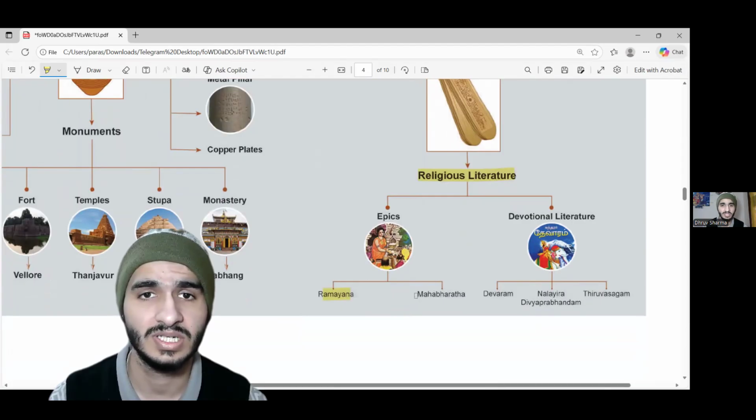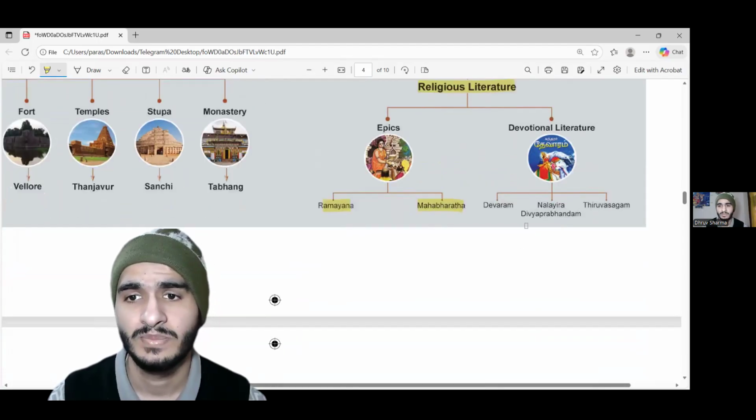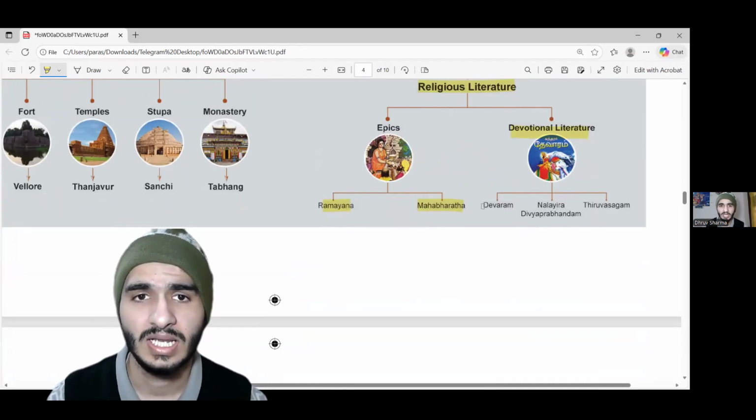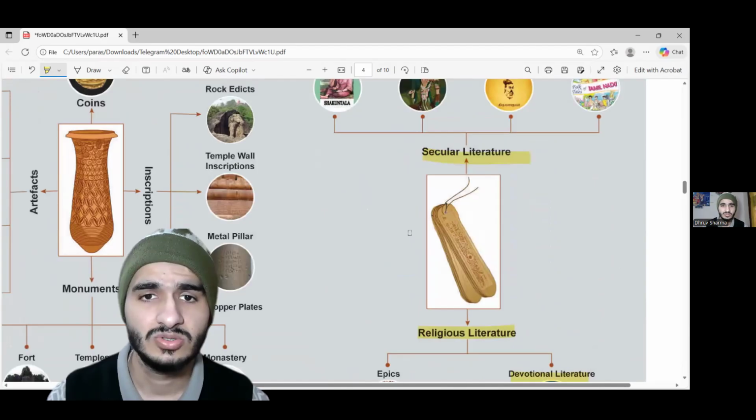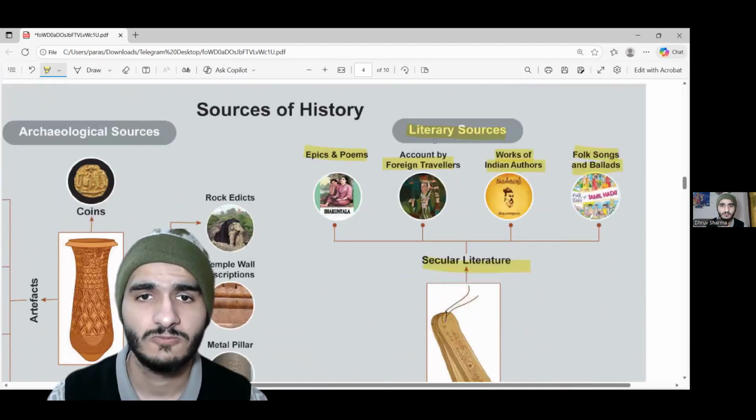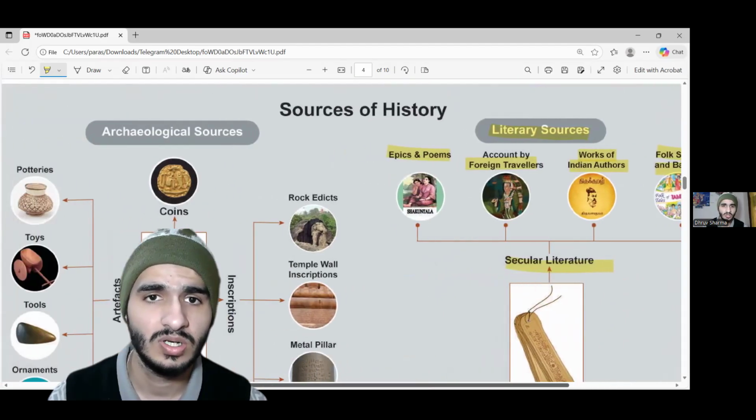Then there is religious literature, like the Ramayana, where you must have read the story of Lord Ram, the prince who was sent into exile for 14 years. Then there is the Mahabharata, the war between the Pandavas and Kauravas. Then there is some devotional literature that belongs to Indra and all the Devtas that you must have listened to. So these are one type of sources of history.